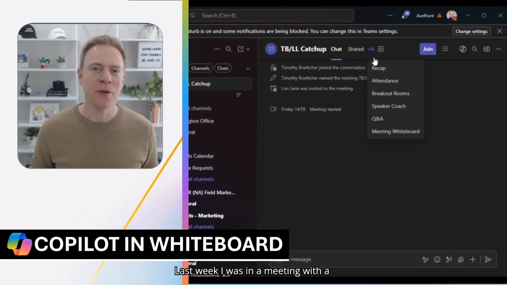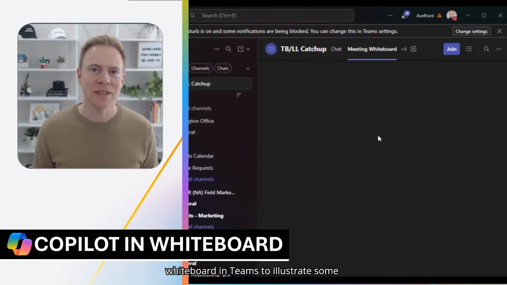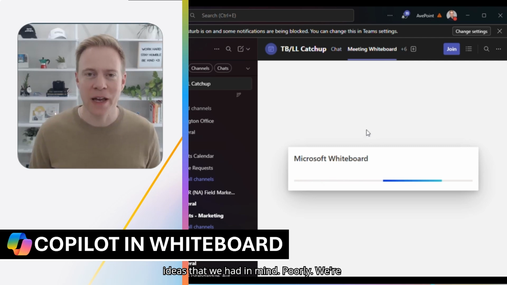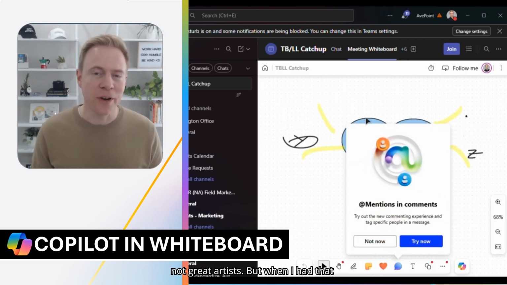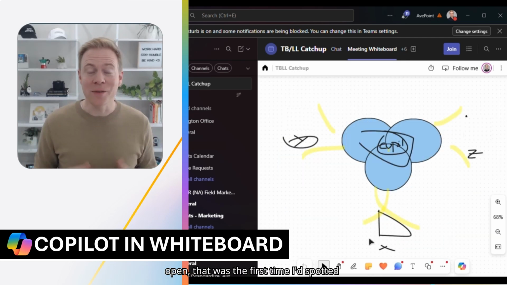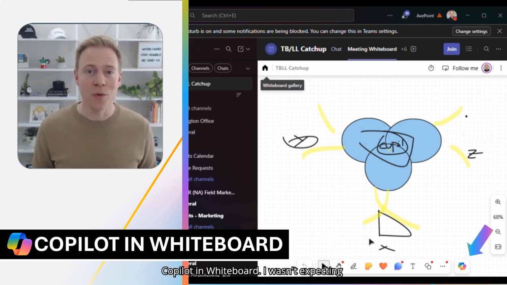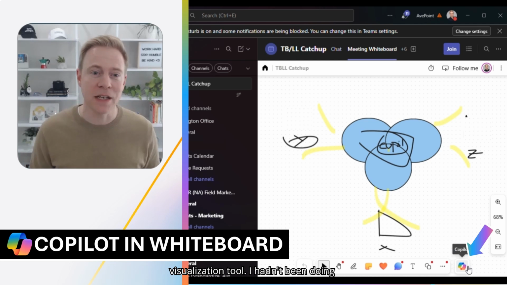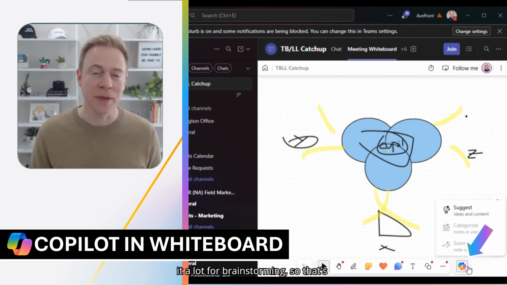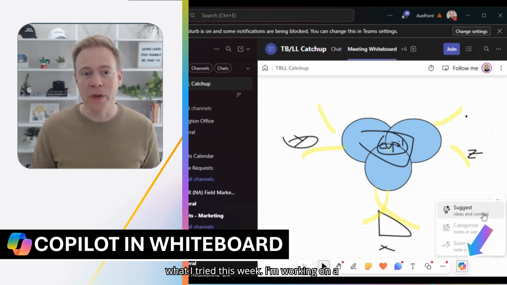Last week, I was in a meeting with a colleague and we brought up the whiteboard in Teams to illustrate some ideas that we had in mind. Poorly, we're not great artists. But when I had that open, that was the first time I'd spotted Copilot in Whiteboard. I wasn't expecting to see it there because I always think of Whiteboard as more like a drawing or a visualization tool. I hadn't been doing it a lot for brainstorming. So that's what I tried this week.